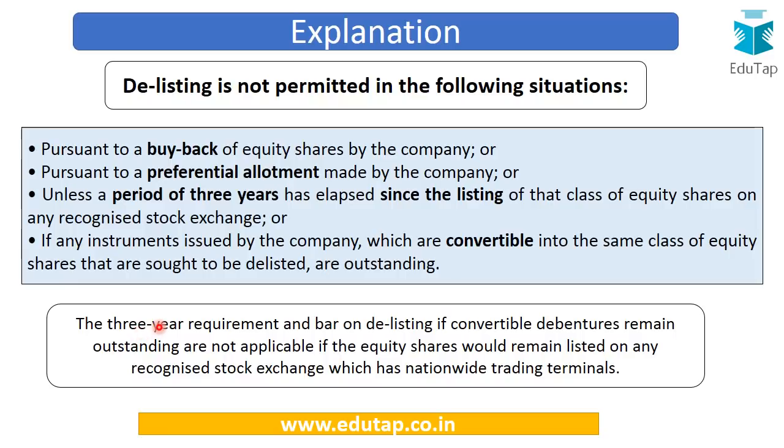Further, the 3-year requirement and the bar on delisting if convertible debentures remain outstanding are not applicable. So conditions 3 and 4 are not applicable if the equity shares remain listed on any recognized stock exchange which has nationwide trading terminals. So if the shares are not being delisted from all the exchanges and would remain listed on any recognized stock exchange with nationwide trading terminals, then the delisting can be done.